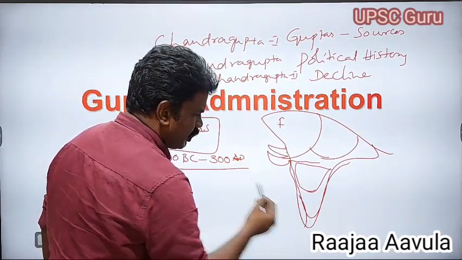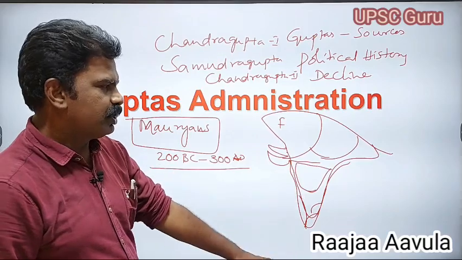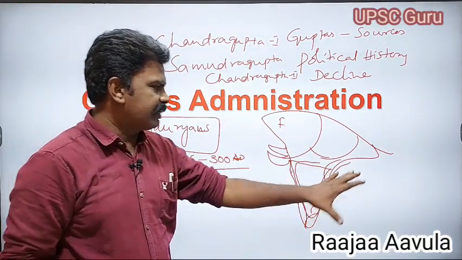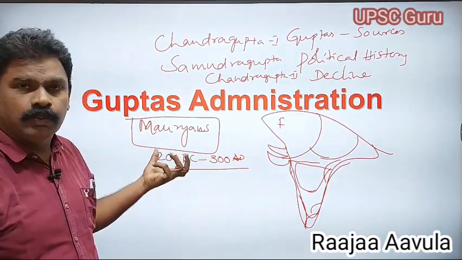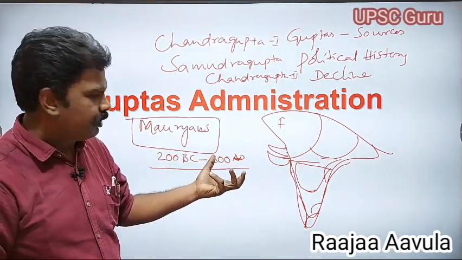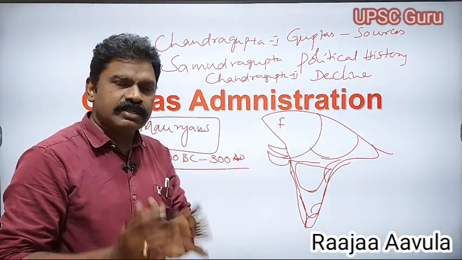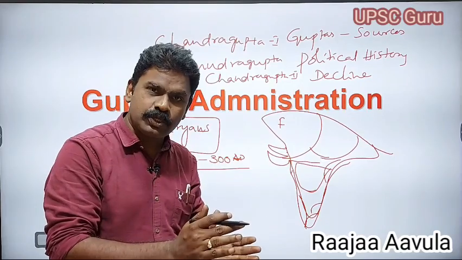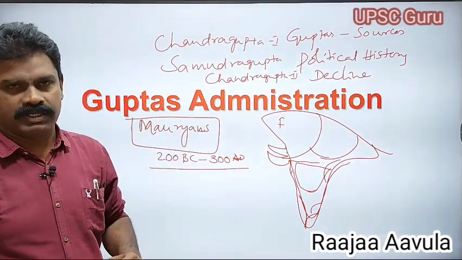At the end, the South Indian Sangam kingdoms, and this was under Kalinga. Like this, political disunity occurred during the post-Mauryan period. This political disunity was changed into political unity by the Gupta rulers.